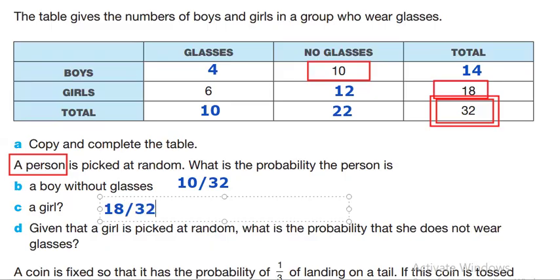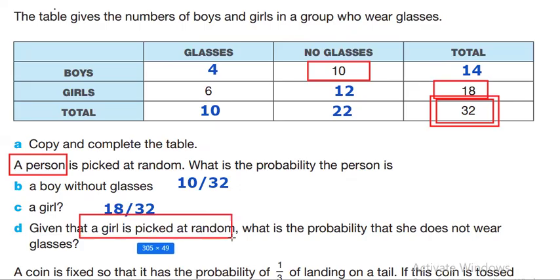As we said, read the question carefully, understand what they need. If a person is picked at random, use the total of people. If a boy is picked at random, use the total of boys. If a girl is picked at random, use the total of girls. Now, question D. Given that a girl is picked at random, here they change the question. This means you have to use the total of girls, which is 18.